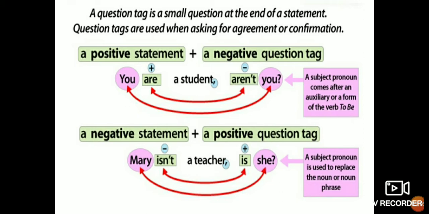If the sentence were Mary is a teacher, then what is it? It is a positive sentence, so we should use the negative tag, isn't she. Okay. Now, Mary is not a teacher, then we will use here the positive tag, is she.